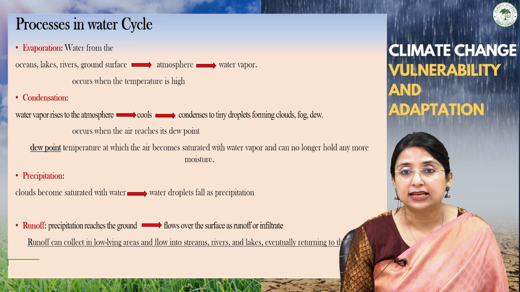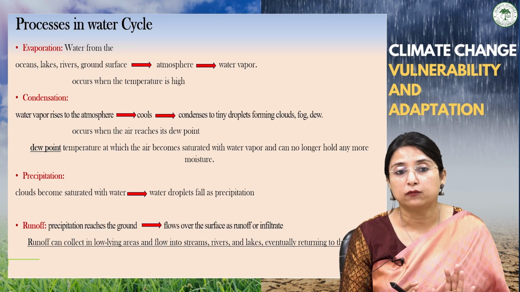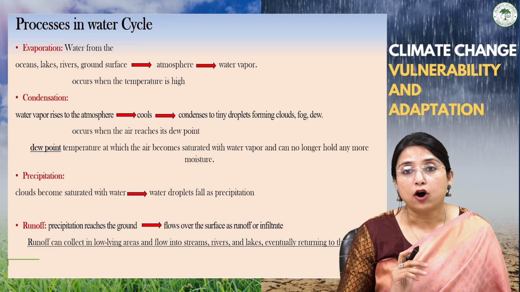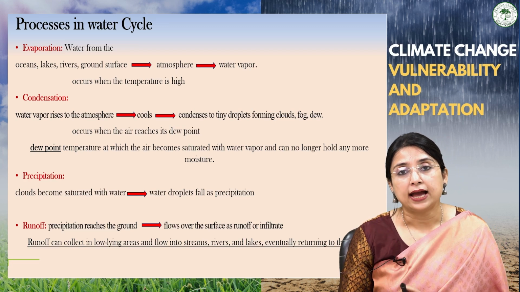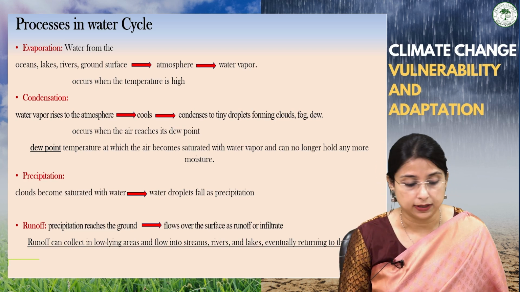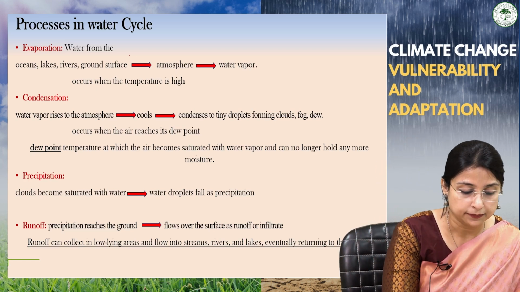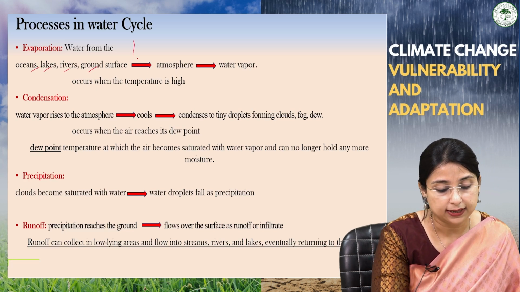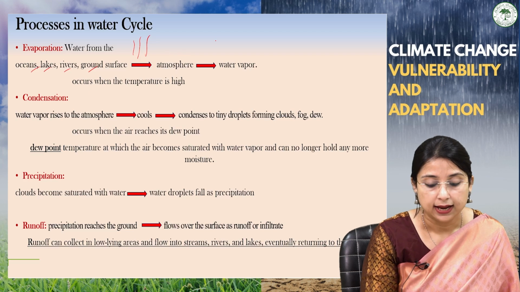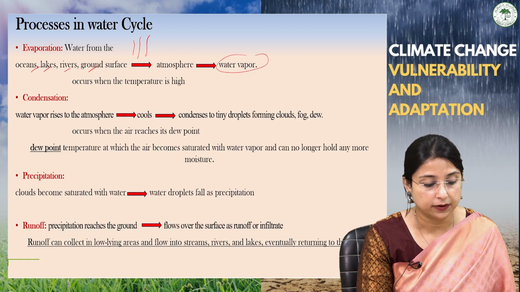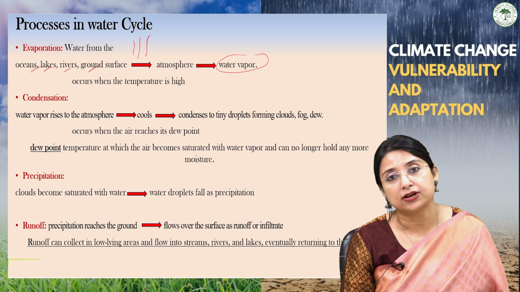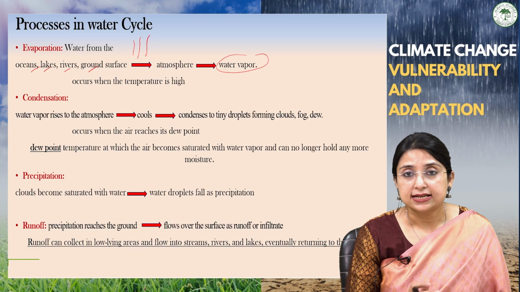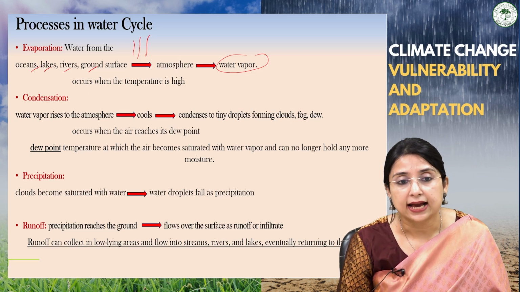Evaporation generally takes place when the water from the oceans, lakes, rivers and ground surface evaporates to the atmosphere and converts into water vapor. So here you can see the water from the oceans, lakes, rivers, ground surface evaporates to the atmosphere and is converted into water vapor, and this conversion occurs when the temperature is very high. The water molecules cannot retain their state and are converted into the gaseous state.